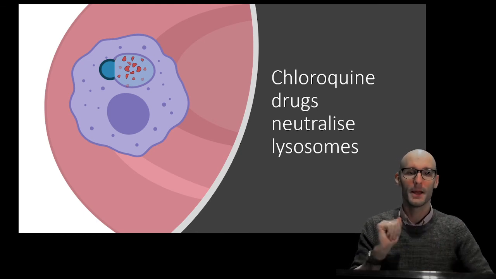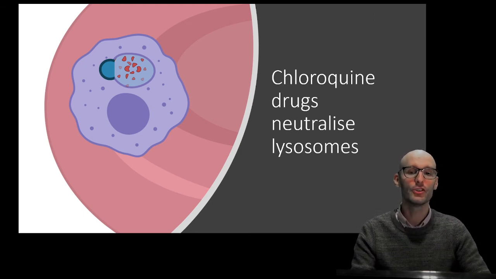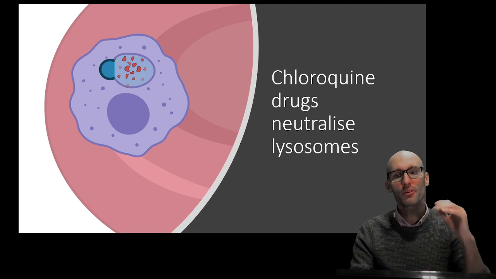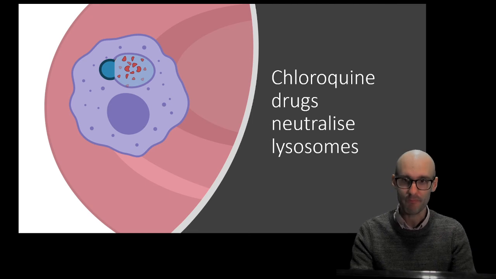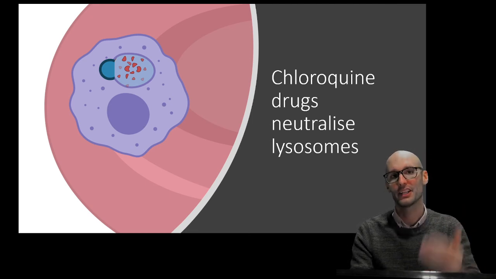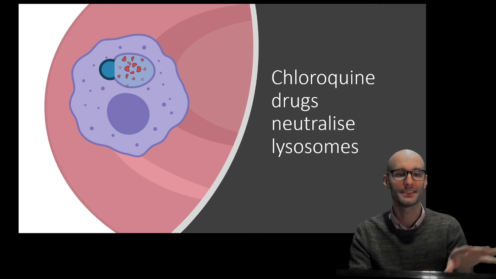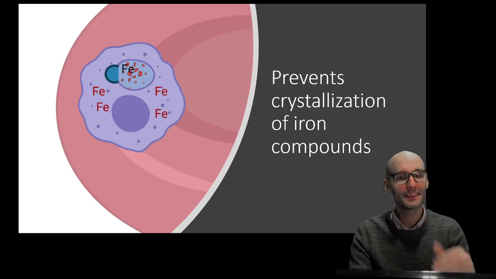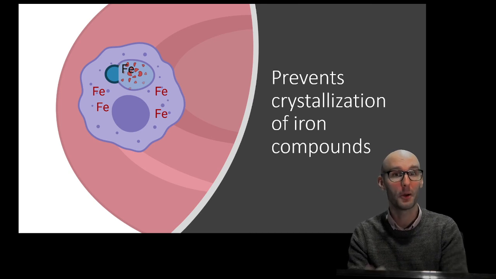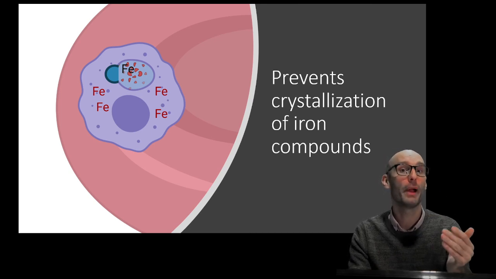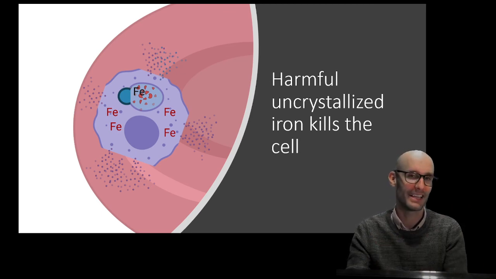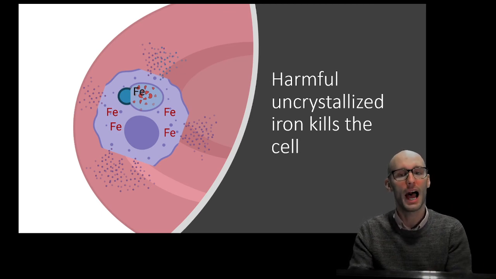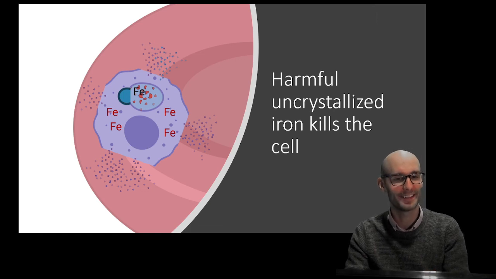So this is how we think chloroquine works. Hydroxychloroquine works. And what we think it does is it neutralizes lysosomes. So that prevents the lysosome from acidifying the phagosome. And so you can see here it's got a neutral pH, right? The chloroquine goes in and neutralizes the acidic environment inside the lysosome. This prevents the crystallization of the iron compounds, and then the iron compounds do those dangerous chemical reactions to cause the lysis and death of the cell. So harmful uncrystallized iron ends up killing the cells.